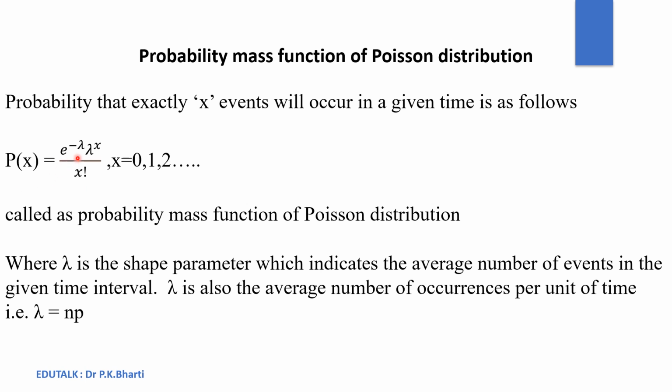P(x) equal to e to the power minus lambda, lambda to the power x upon factorial x, where x can have the value 0, 1, 2, 3, and so on. Lambda is a shape parameter which indicates the average number of events in the given time interval. Lambda is also the average number of occurrences per unit of time, and it is equal to np.